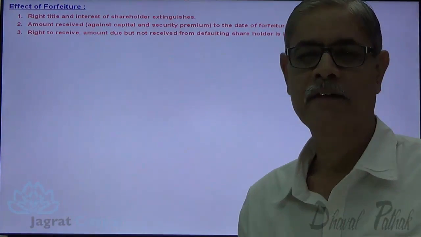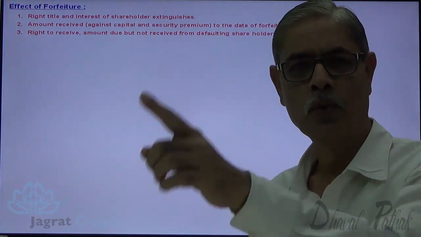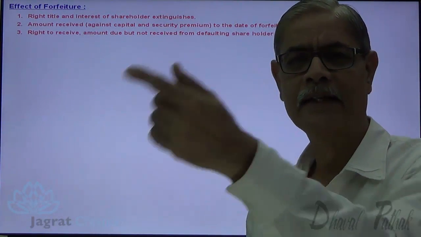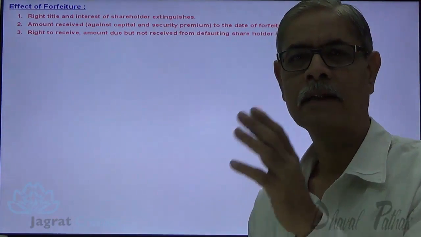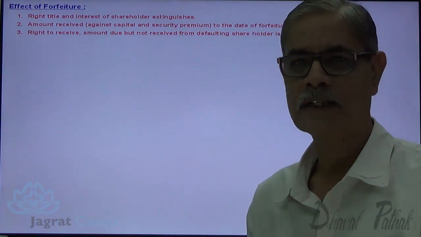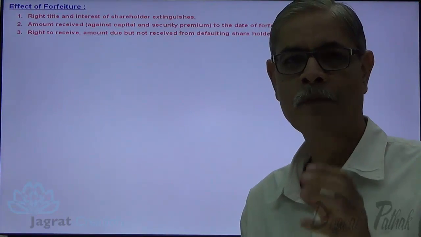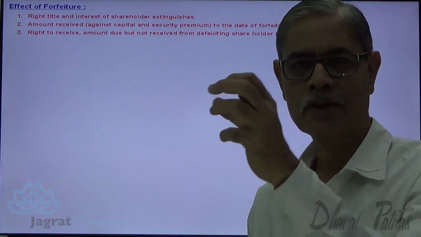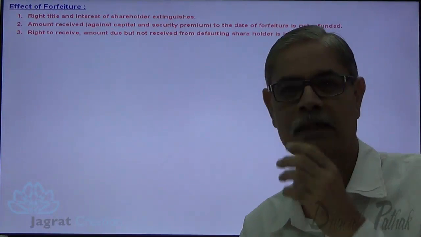Title also extinguishes. The shareholder was allotted shares, he was the owner of the shares, he had a title on the shares. By forfeiture, he loses the title. Now he cannot sell the shares, he cannot transfer the shares. The interest of the shareholder extinguishes.